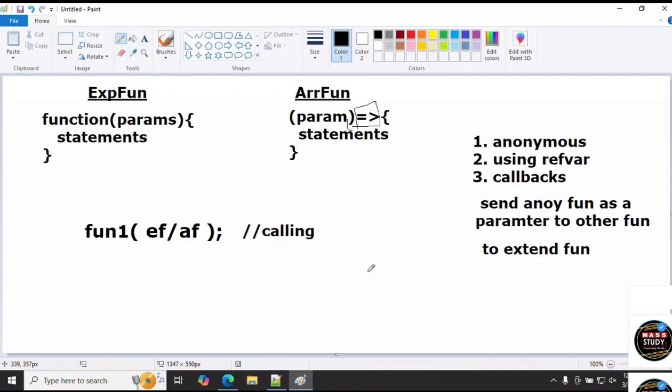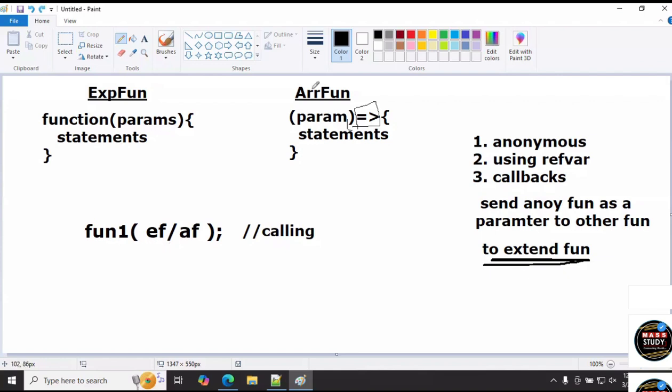What is the benefit of writing like this, sir? This is the benefit: the existing function logic is running and my function logic is also running, and we get the combined result on the screen. That is extending the operations. The existing function runs along with my instructions.